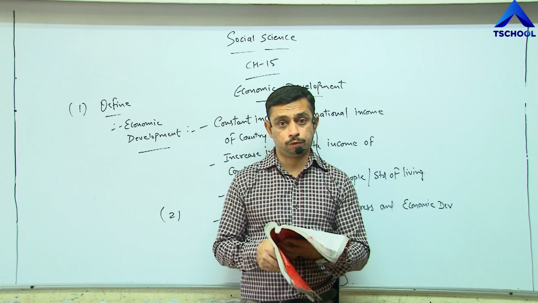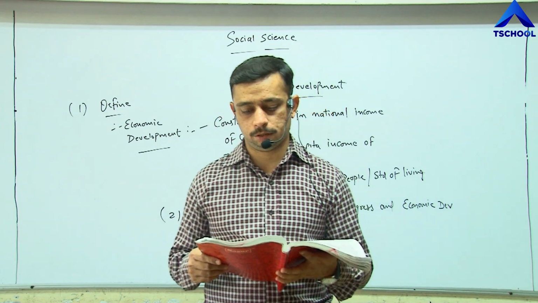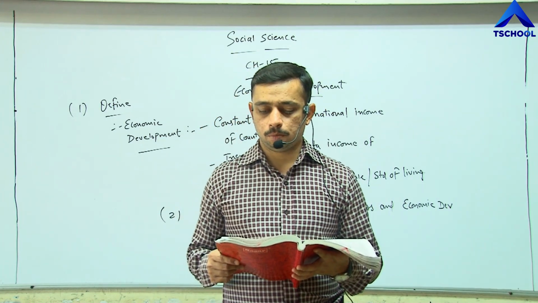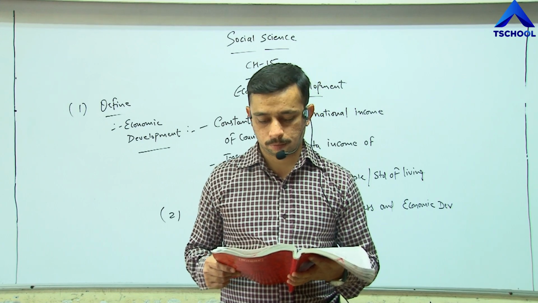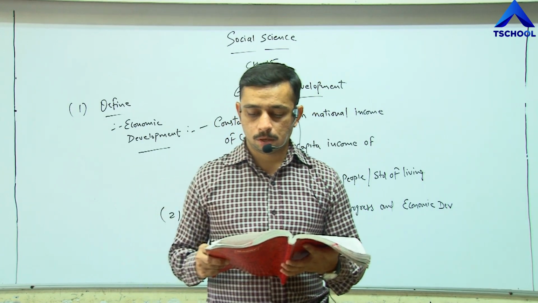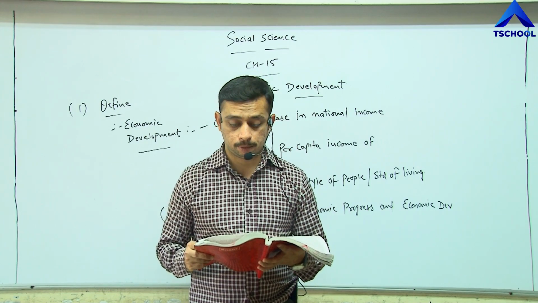And the last point for today, point number 3. In relation to developed and developing nations, a difference is seen in both of them. Increase in national income of developed countries is called economic progress. Underline that statement.